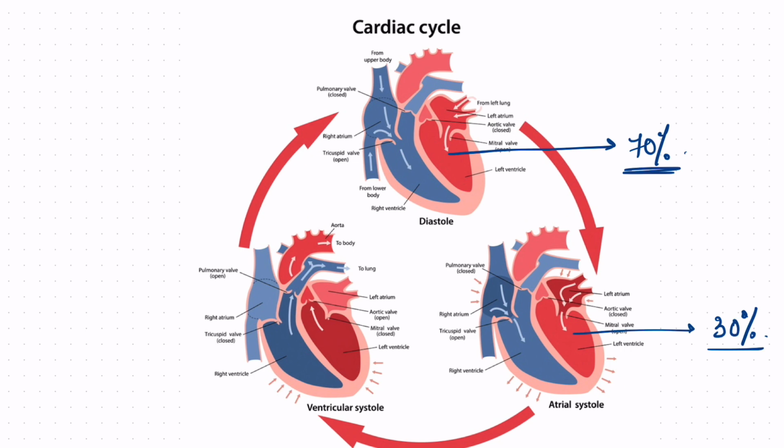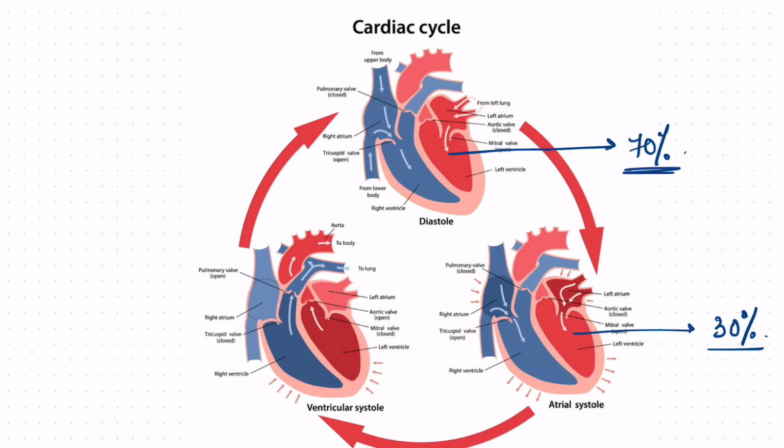This phase was ventricular systole. Now the ventricles have contracted and the blood has been pushed out. Now the ventricles need to relax in order to again get blood from the atria and repeat the cycle. For that, these valves need to be closed so that the blood doesn't go back. Because first we need the proper filling of the ventricles, so as to increase the pressure in the ventricles to a level at which they can contract and push the blood out.